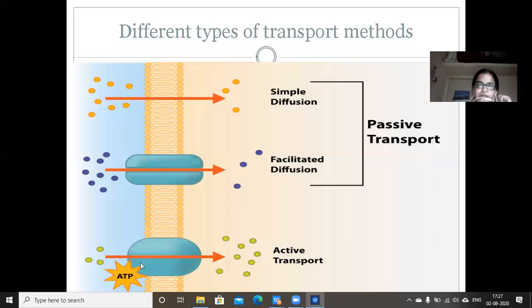And the third part, the number of molecules is more on the inner side of the cell and less on the outer side of the cell. Here also carrier proteins are involved, but along with carrier proteins, ATP involvement is also there. This process is called active transport. So these two processes come under passive transport and this is called active transport.